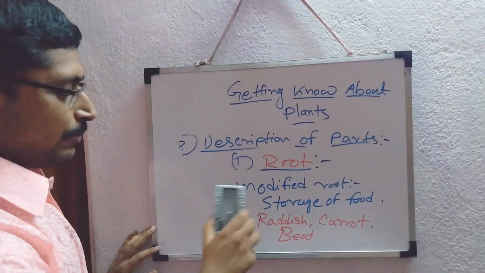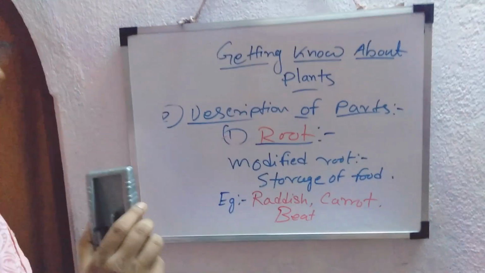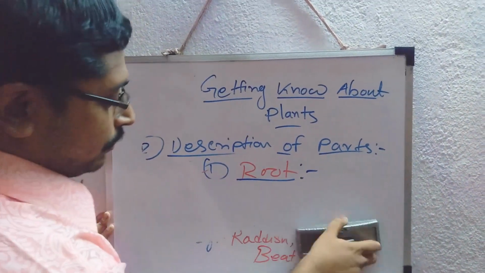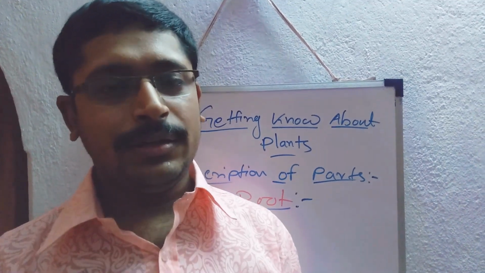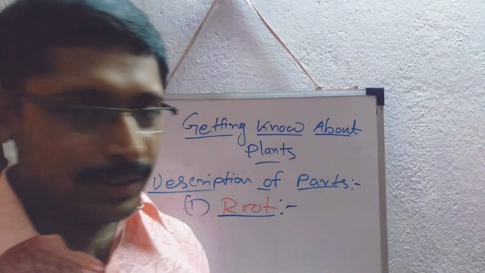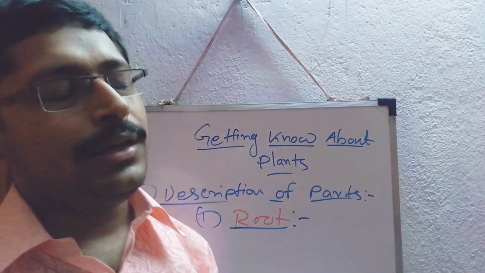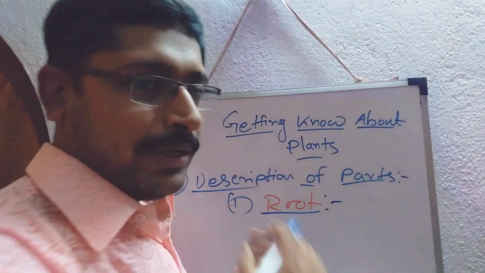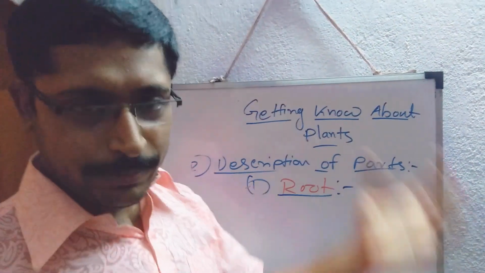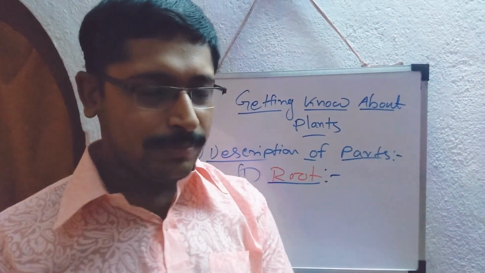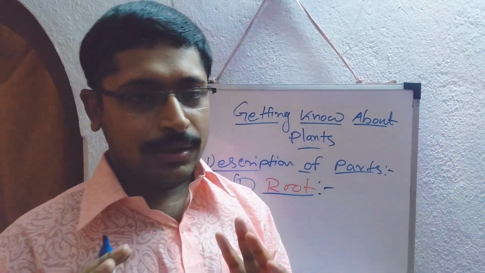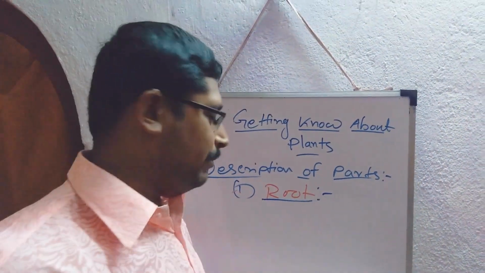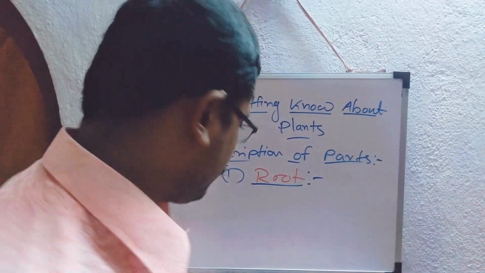So this is a specialized function. And if you look at the generalized function of root, you know all that. First of all, they quench the capillary water for their food making process. It will pass to the stem and stem will finally reach the water and minerals to the leaves, and the leaves will make the food, and by the phloem cell the food will be distributed to the other parts of the plant. This is the very common scenario. So the main function of root is to quench the capillary water.